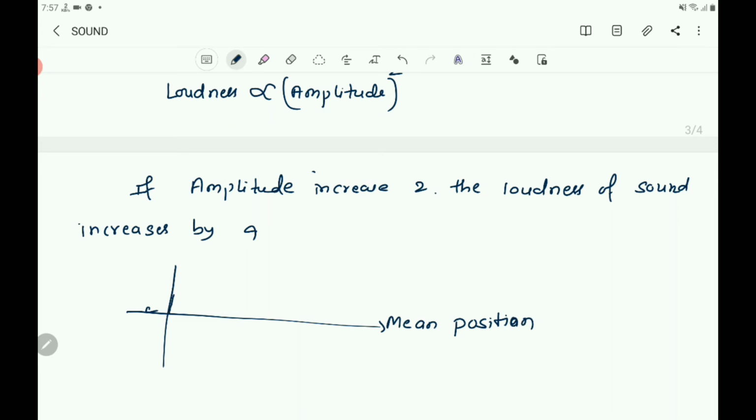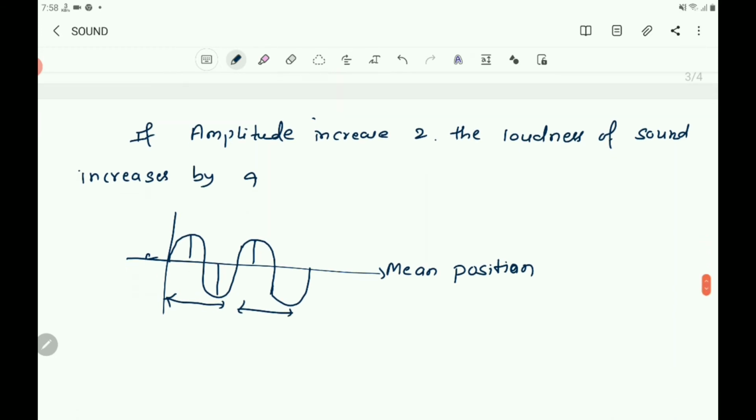Then if the wave is like this, you know that this displacement is called amplitude. And from here to here we can take, that is one oscillation. Again if you take this one, this is 2 oscillations.